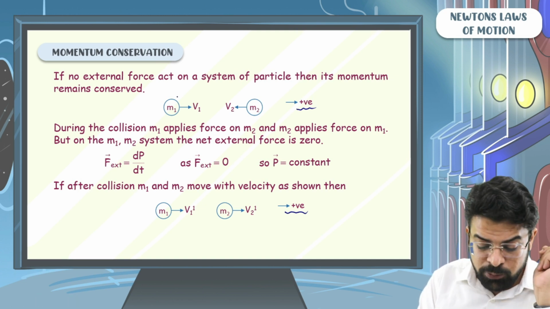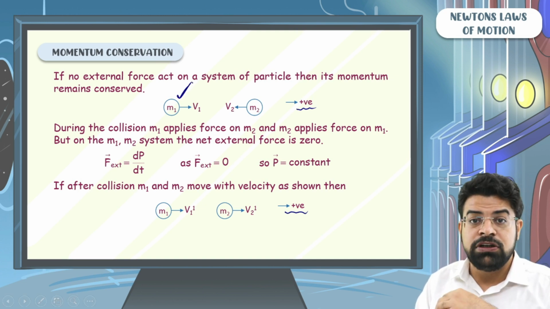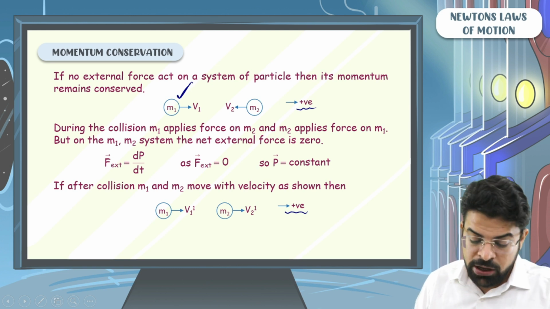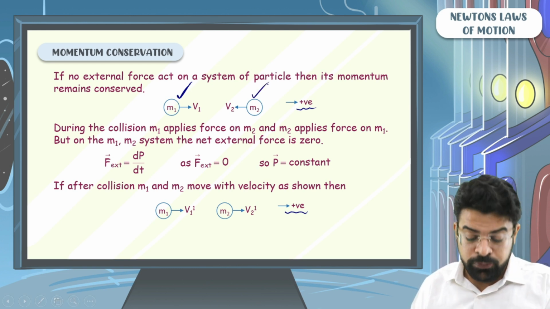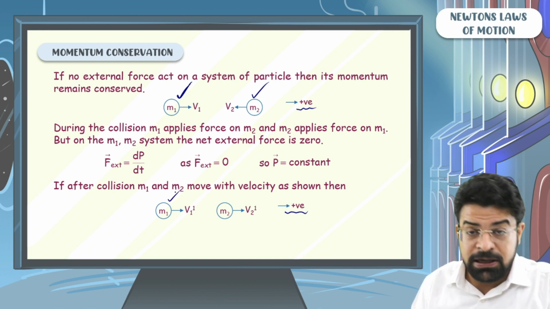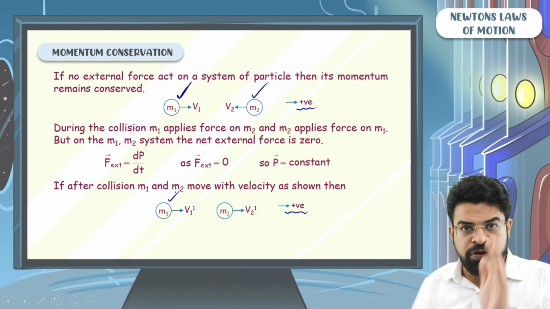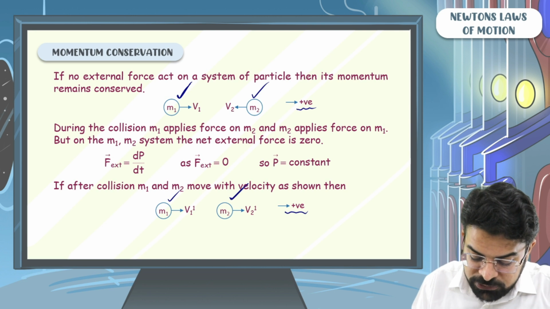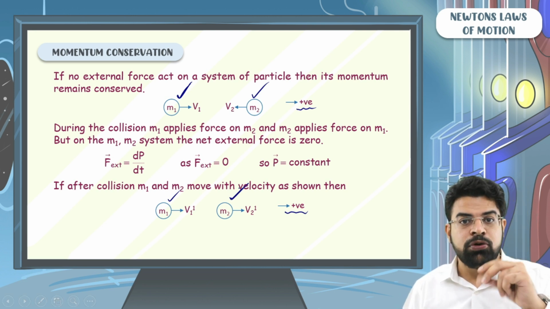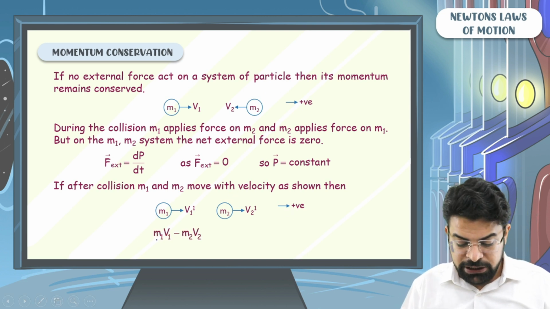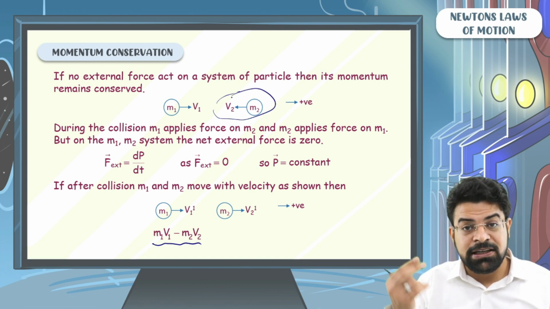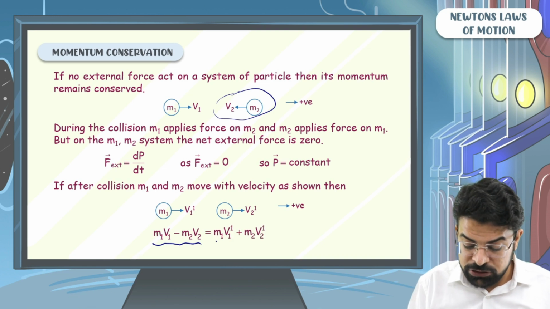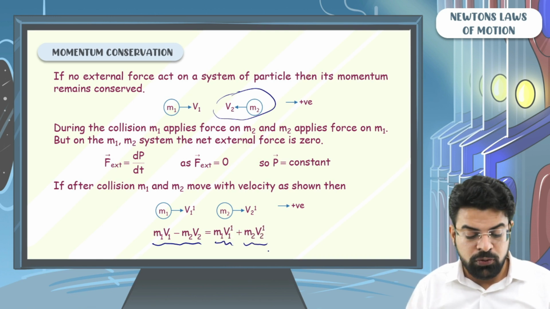So I will write the momentum of the first mass before collision as m1 into plus v1. I will write the momentum of the second mass as m2 into minus v2. After the collision, the momentum of the first mass is m1 v1 dash and of the second mass is m2 v2 dash. So the initial momentum of the system, m1 v1 minus m2 v2, because it has momentum towards left, equals m1 v1 dash plus m2 v2 dash.